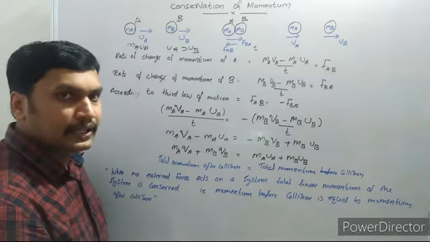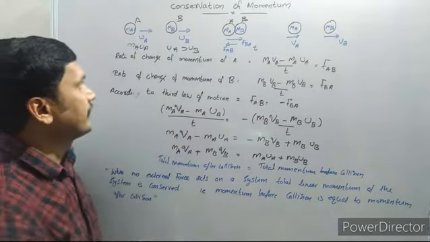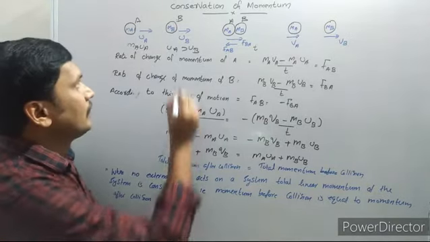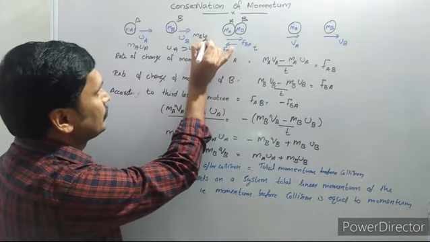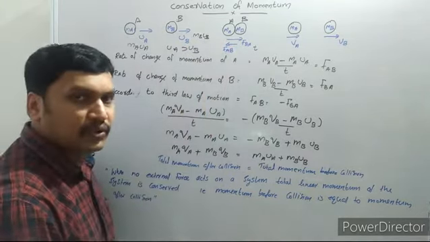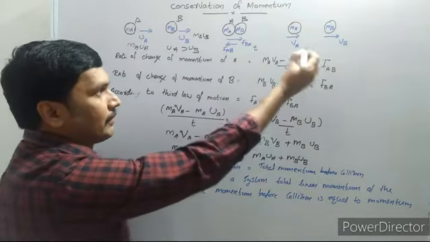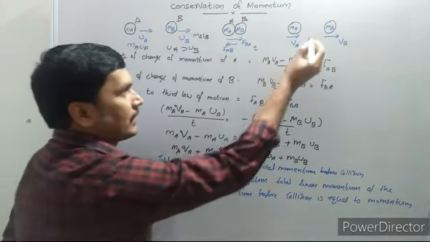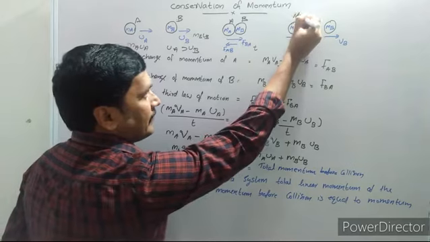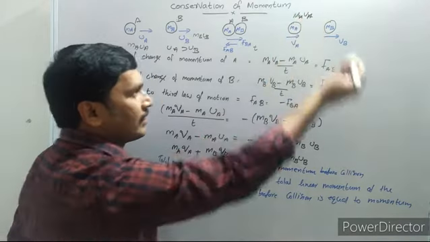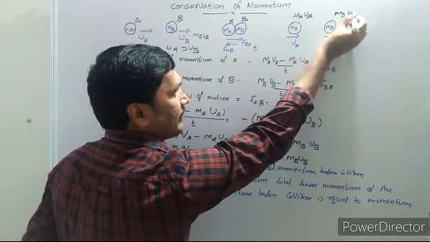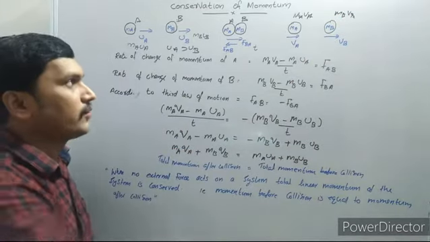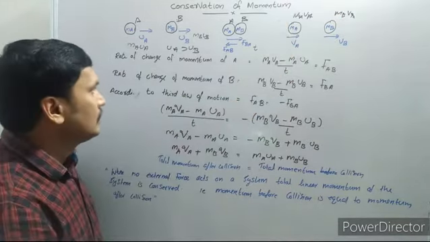The momentum of the second body is mb into ub. That's the momentum before collision. After collision, the momenta are ma into va and mb into vb.